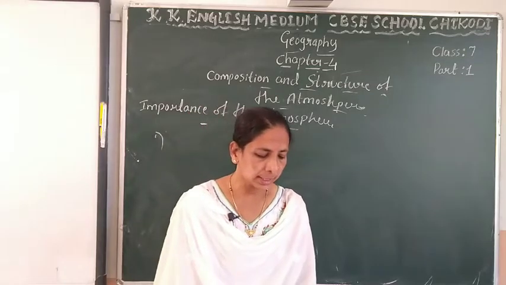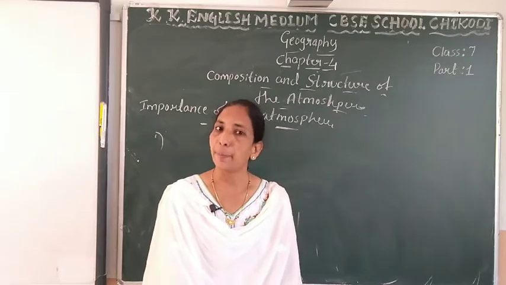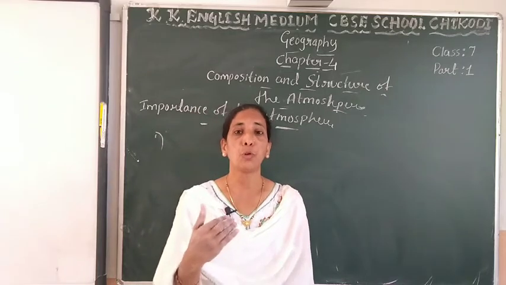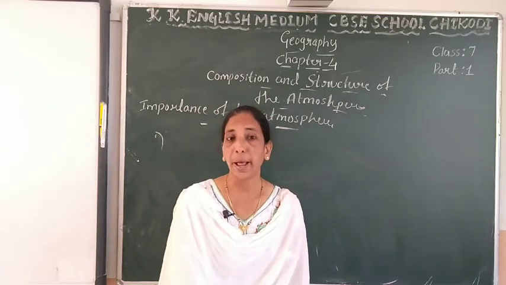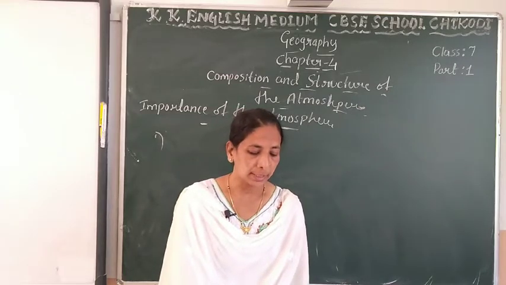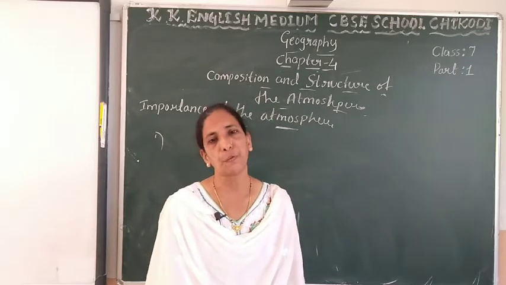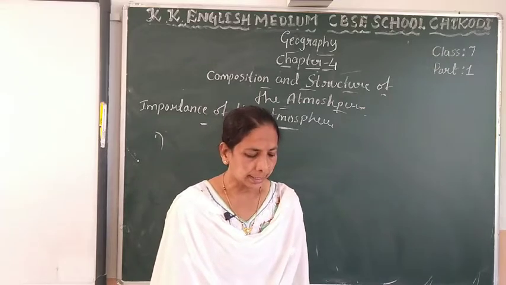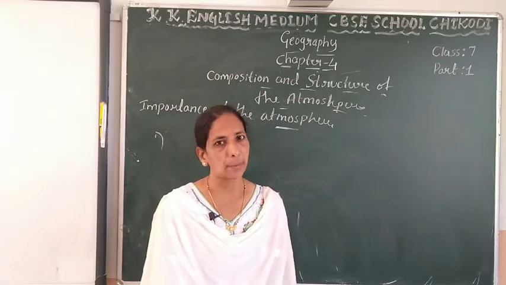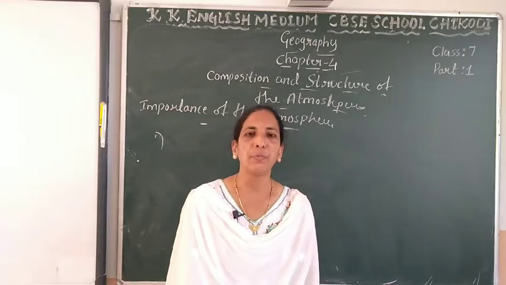And second, the atmosphere contains which gas? Carbon dioxide gas. This gas is useful for the photosynthesis process, so plants prepare their own food. Carbon dioxide is present in the atmosphere and is used in photosynthesis. Next, it contains oxygen, nitrogen and carbon dioxide, which are essential for life on earth.